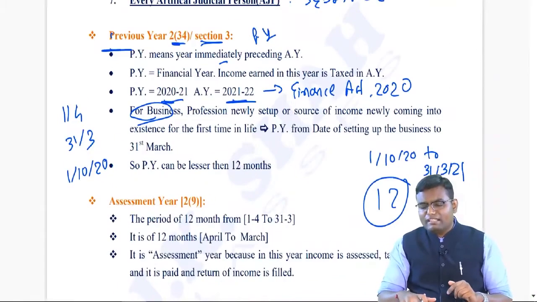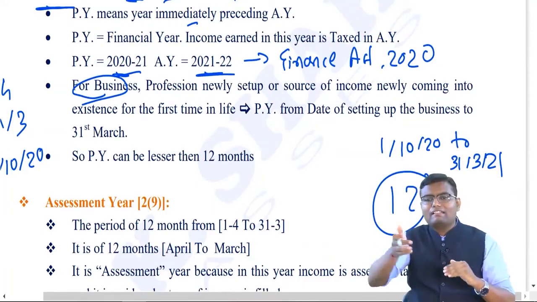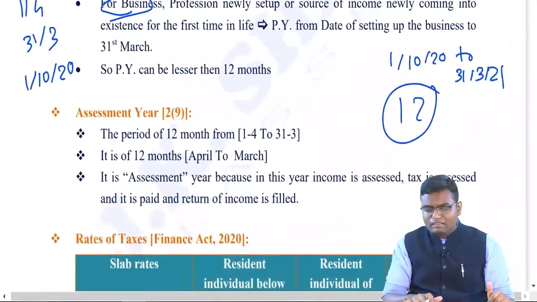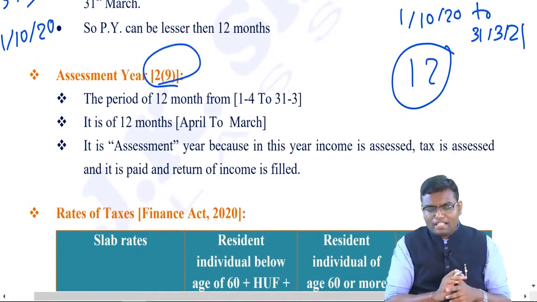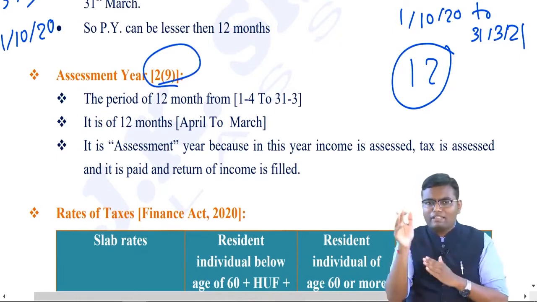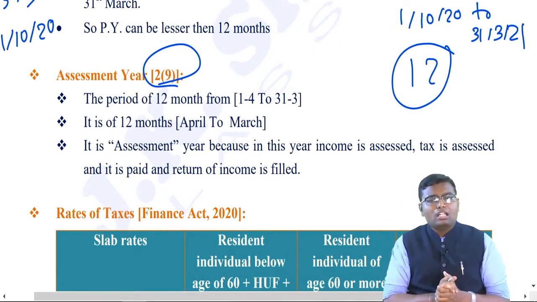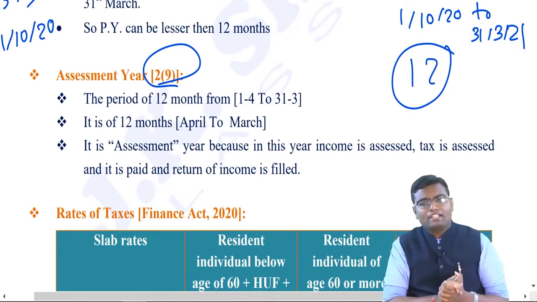Even though previous year is for 1 month, still assessment year is always of 12 months. That is the next succeeding whole 12 months. So previous year can be lower than 12 months, assessment year can never be lower than 12 months. Assessment year is defined under section 2 clause 9, it is the period of full 12 months from 1st April to 31st March. And as you know, it is the succeeding year of previous year. In this, the income is assessed, the tax is assessed and the return of income is filed.